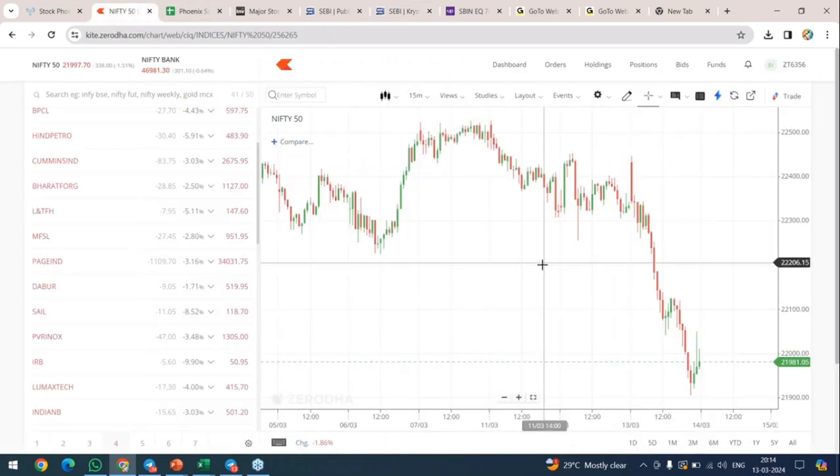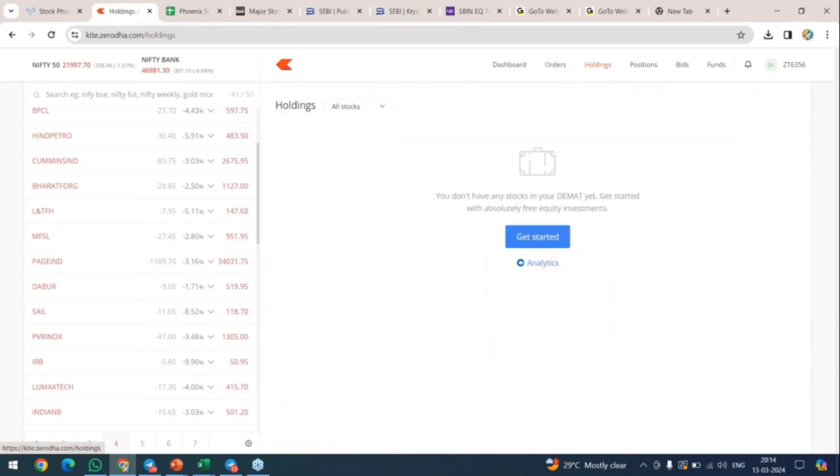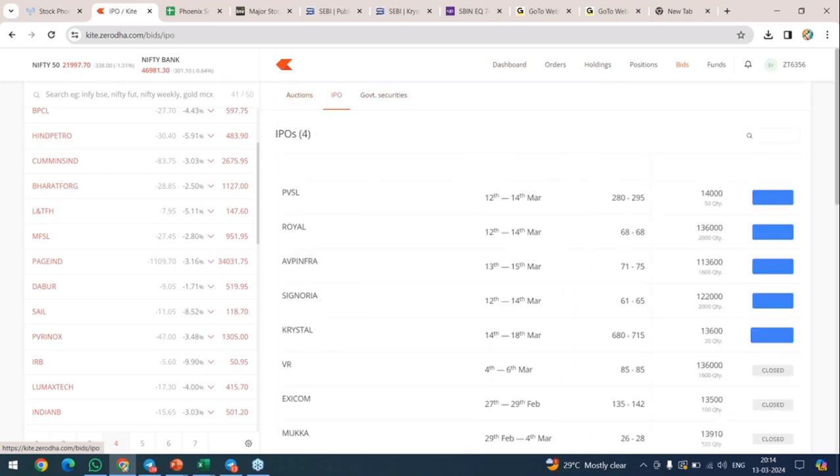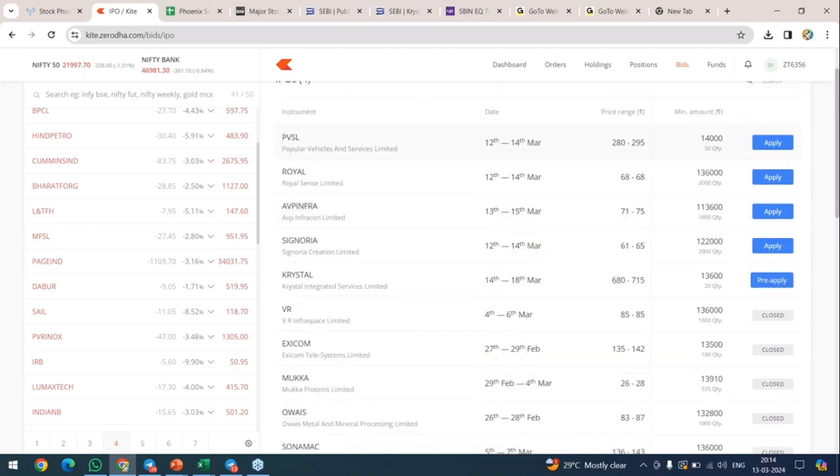And where to find out what all IPOs available means, sorry, bids. So you can just come here, IPO, you can click on IPO. Under bids, it's available. Under IPO, you can see all these things. You can see PVSL is the one which recently came, like 12th March. That is yesterday it started. Till 14th March, you have time to raise for it.